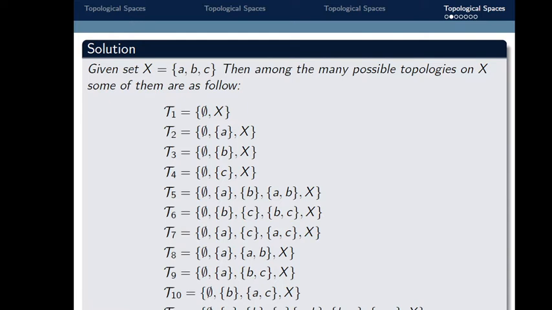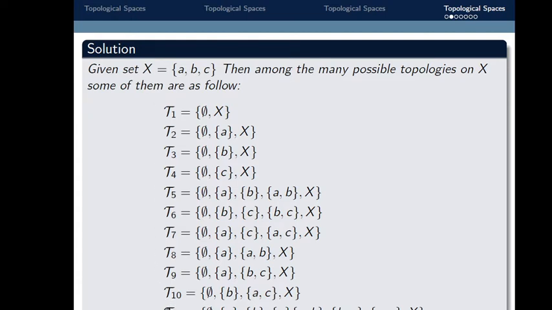So tau 11 is nothing but the collection of all subsets of X. So this tau 11 also satisfies all 3 properties. That's why tau 11 is a topology defined on X, and X together with tau 11 is a topological space.